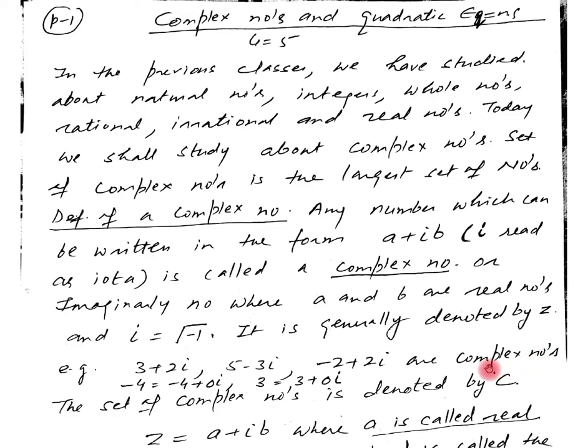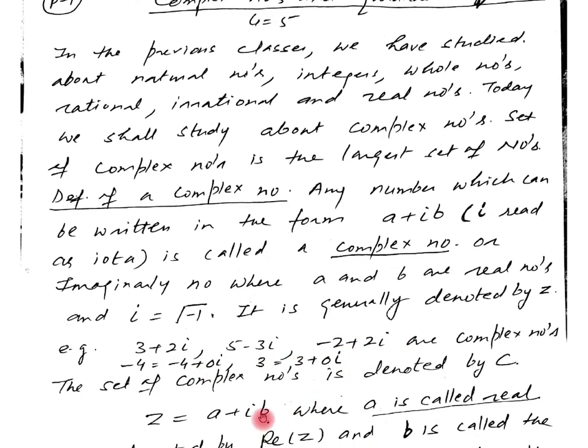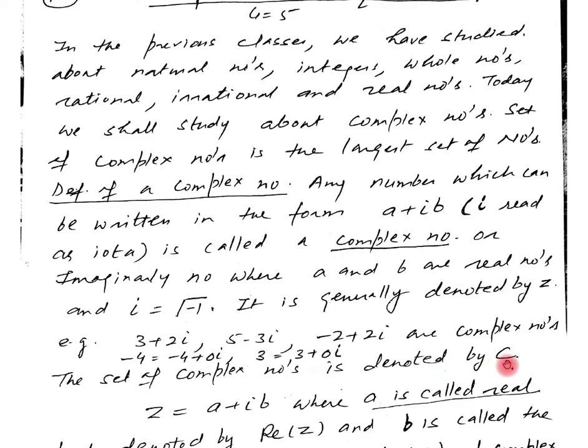As the set of complex numbers is the largest set of numbers, every number can be written in complex form. For example, minus 4 can be written as minus 4 plus 0 iota. 3 can be written as 3 plus 0 iota, or you can write 3 minus 0 iota. So every real number can be written in the form of a complex number. This set of complex numbers is generally denoted by C.